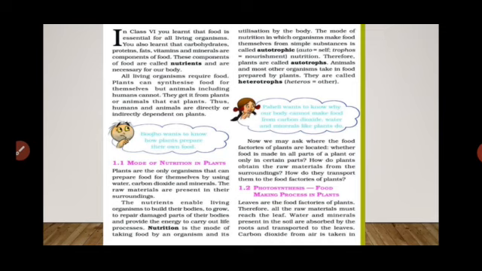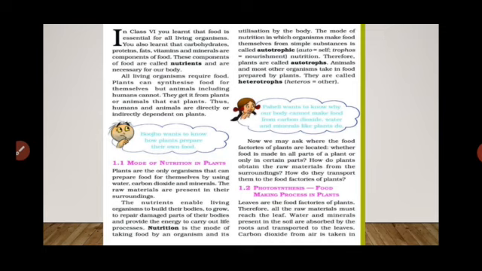Animals and most other organisms taking food prepared by plants are called heterotrophs. Means students, in the first part we have studied that human beings and animals are directly or indirectly dependent on the plants. Okay, then the animals and human beings depend on the plants. Means they are not autotrophs, they are heterotrophs. Why are they heterotrophs? Because they depend on the plants to get the food. If the plants don't make food, the animals and human beings can't live.